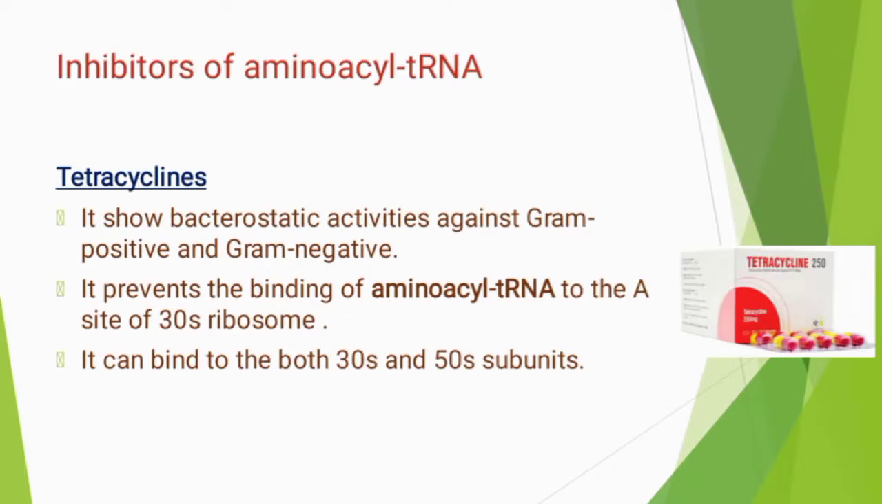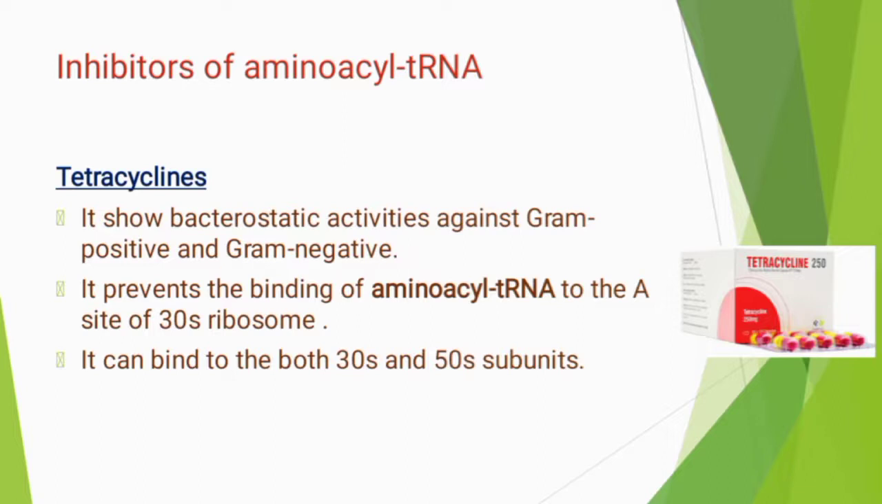Next is inhibitors of amino acyl tRNA. The first one is tetracyclines. It shows bacteriostatic activity against both gram-positive and gram-negative bacteria. It prevents the binding of amino acyl tRNA to the A site of the 30S ribosome. It can bind to both the 30S and also the 50S subunit.